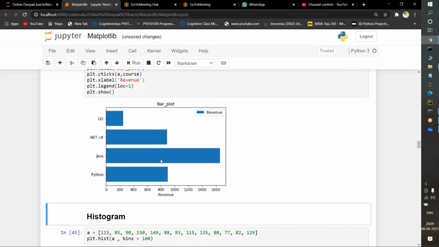It is one of the most important techniques in the entire data science community. Without a bar plot, we cannot visually see some categorical features in machine learning also. That's why this bar plot is very, very important.